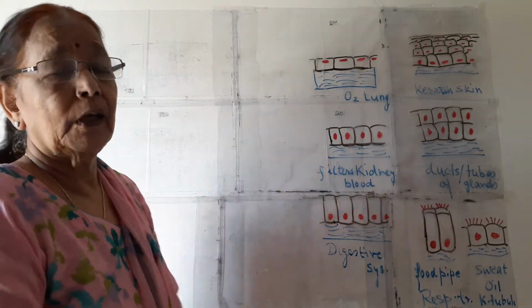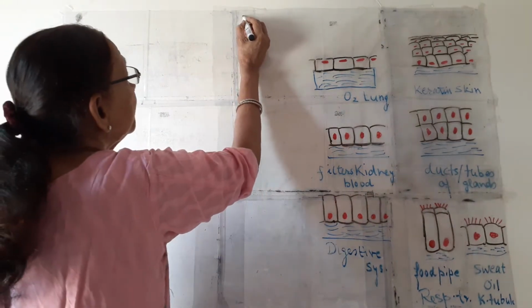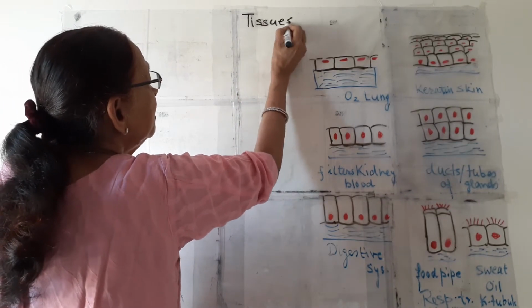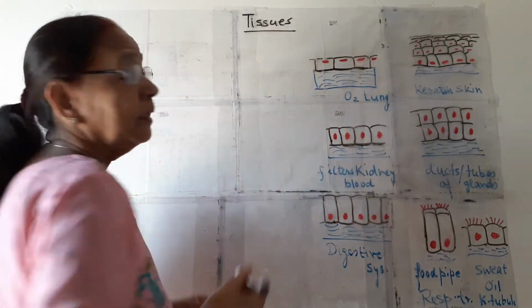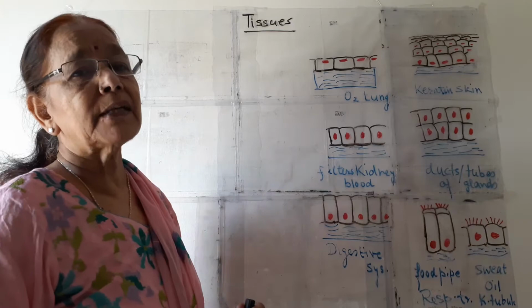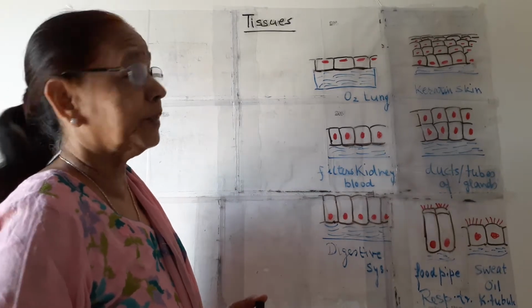So we were doing tissues and we have completed plant tissues which were simple and complex. Today we will start with animal tissues.